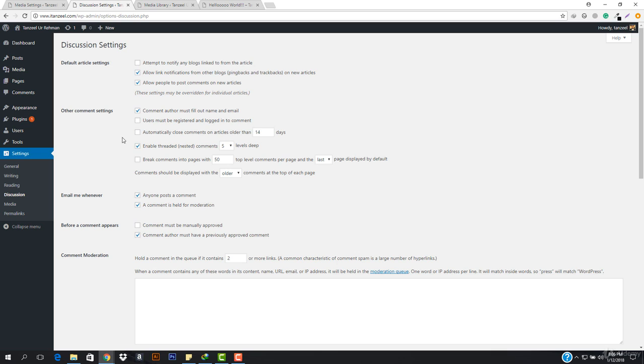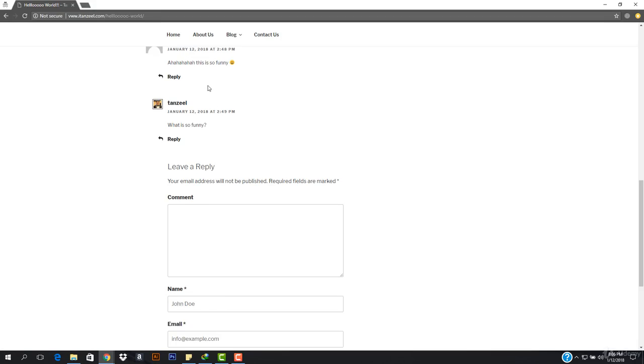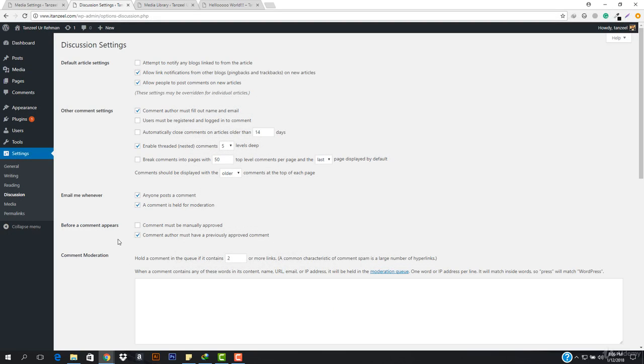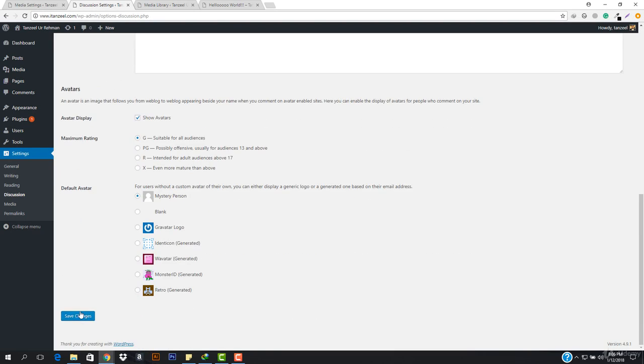Okay, and then we have the other comment settings. Like comment author must fill out name and email. This is what we checked. Okay, if I just close this, and then I check users must be registered and logged in to comment, and I hit save changes. Okay, and then I'm clicking here.